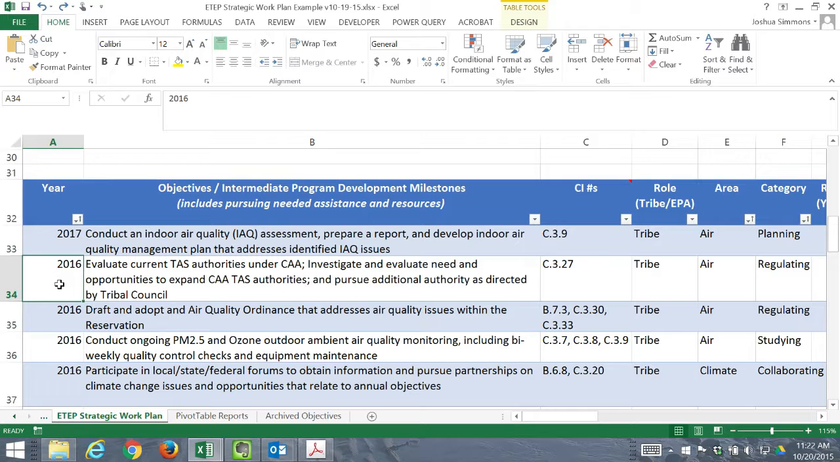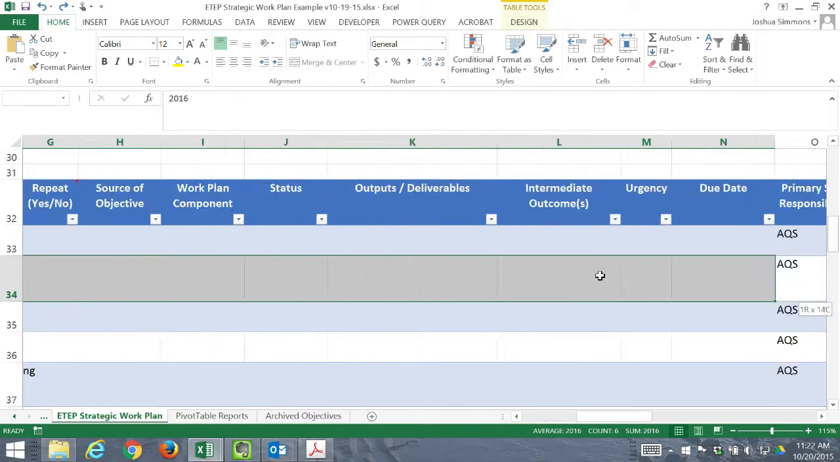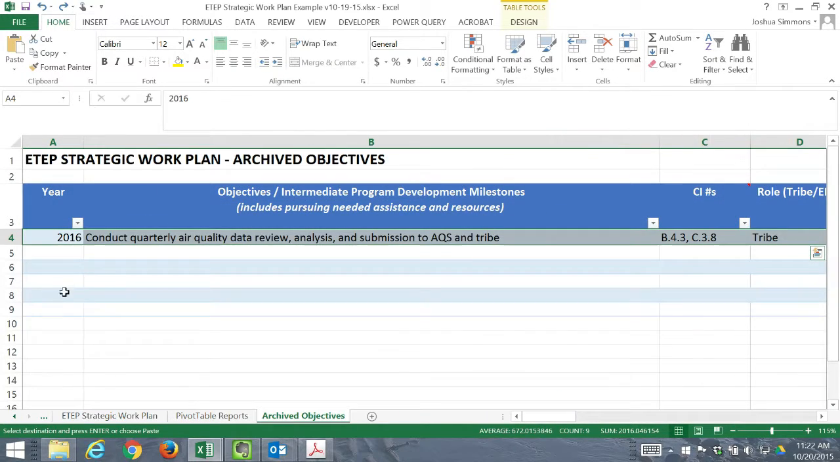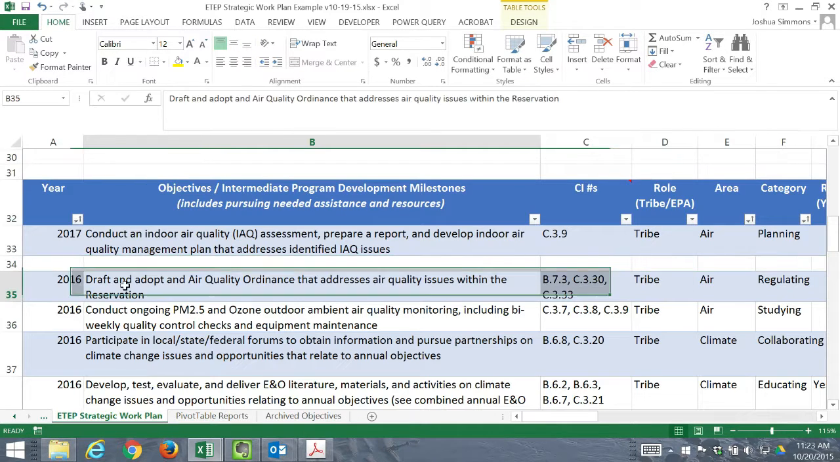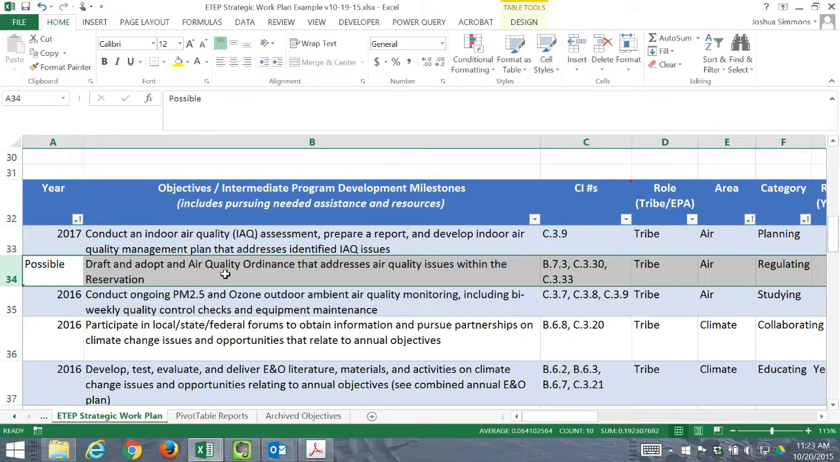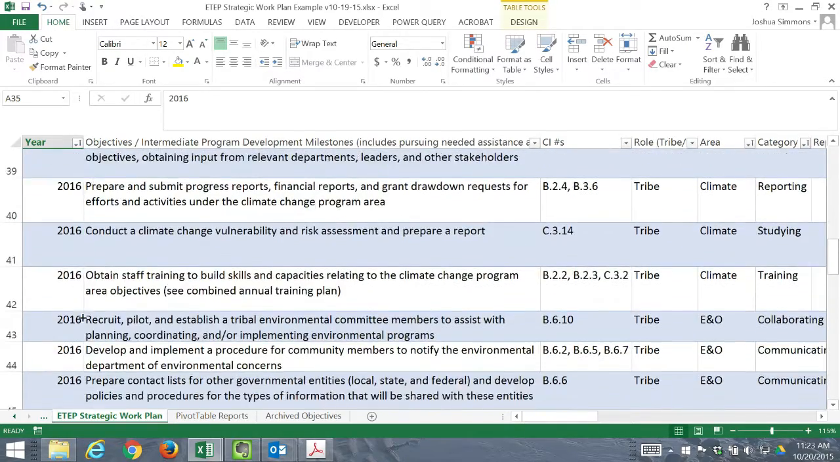So let's just say this one was also completed. We'll move it over to the archive. Let's say that drafting the air quality ordinance was something that the tribe decided that it did not want to pursue at this time. So in this case, maybe we could change that to a possible activity, and like I said, delete the ones with no information in them. So you'll do that same process for all of 2016 until you get through those activities.